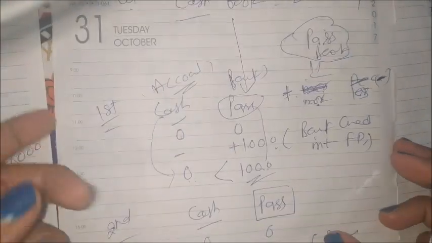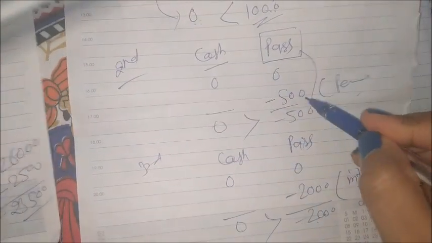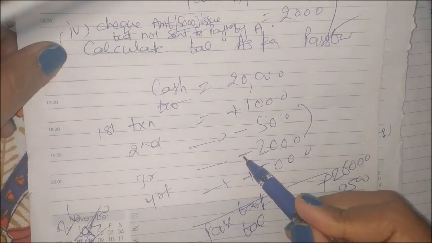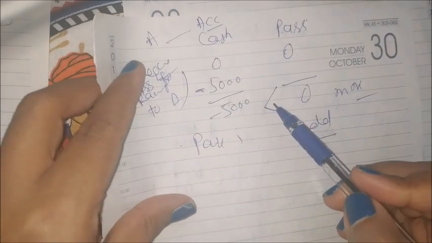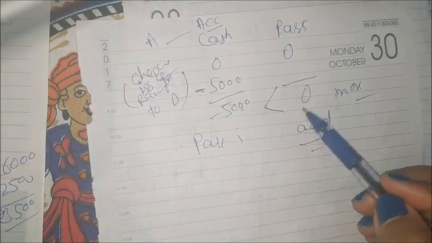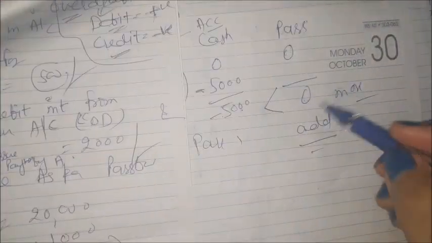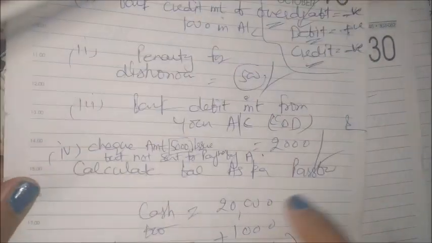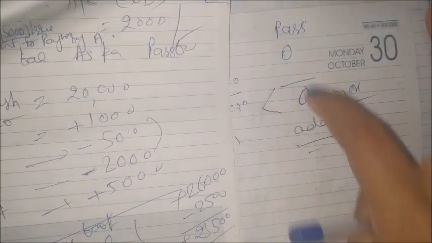See, in the second case, passbook balance is less. Here minus 500, here 0, because the passbook balance is less, that's why in that case I have done minus. In the third case also passbook balance is less, that's why minus 2,000. And in the last case passbook balance was more, because here minus 5,000 and here 0. That's why we are putting that transaction amount. And one more thing, this 0 you need not write. 0 is just for comparison. Whatever the transaction amount was, 5,000, that amount only we have to write, not this amount.